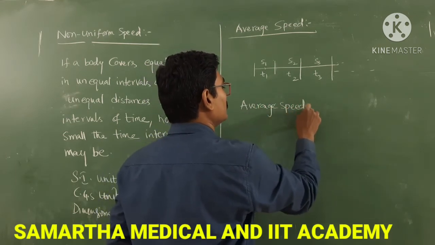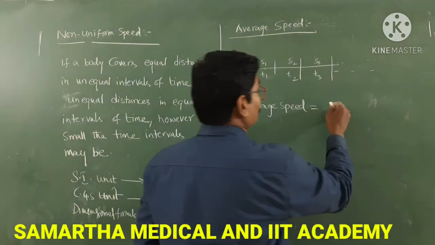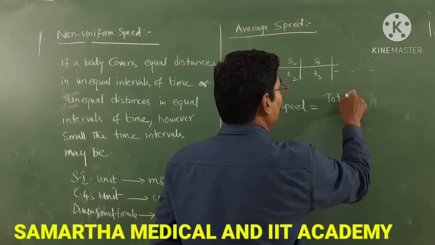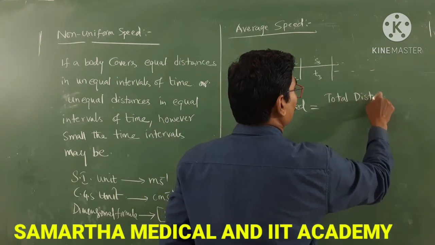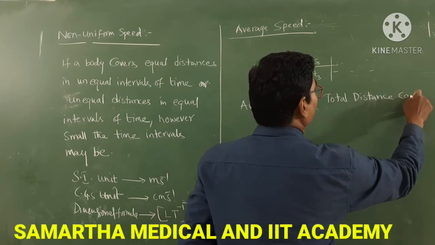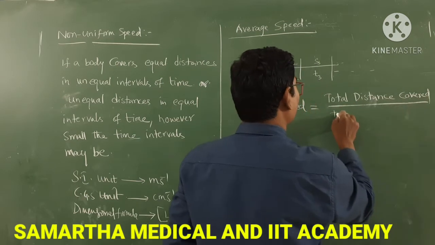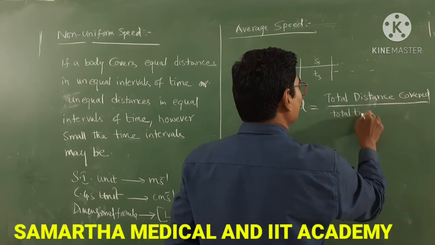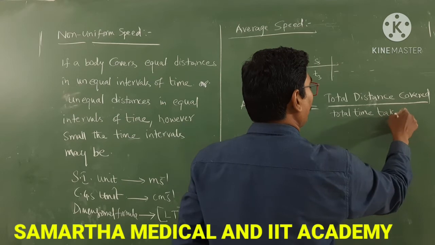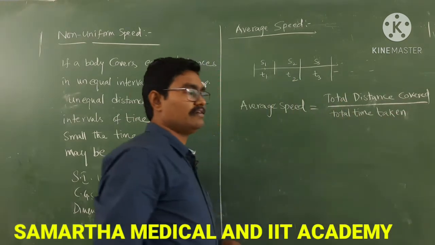Average speed is equal to the ratio of total distance covered to the total time taken. This is called average speed.